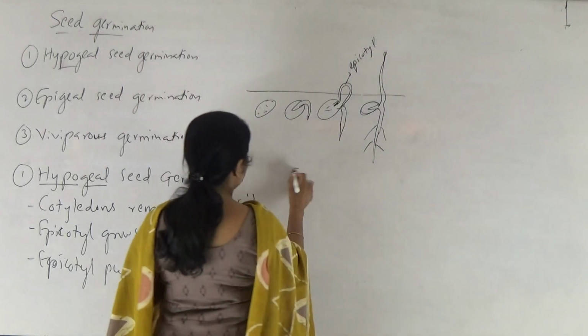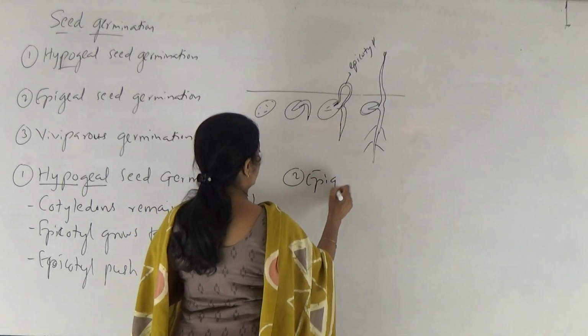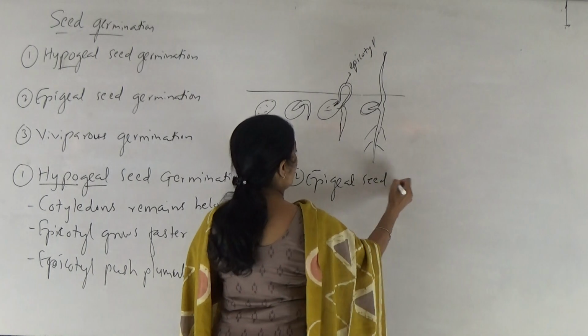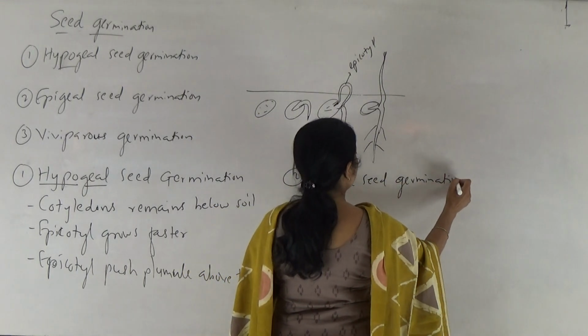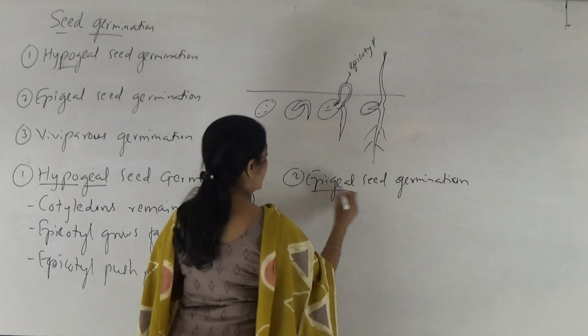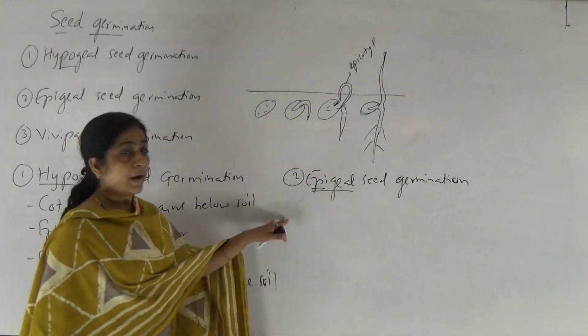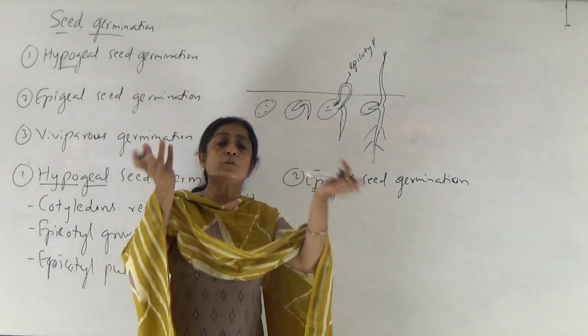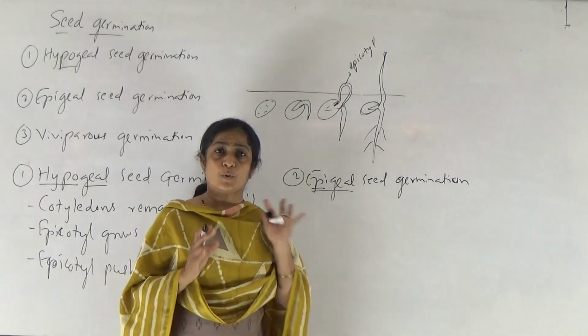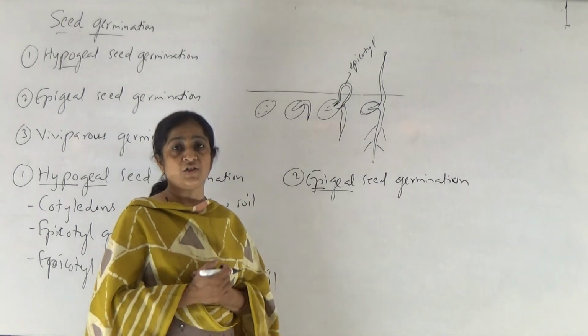Then the second type is epigeal seed germination. In case of epigeal seed germination, epi means above and geo means soil. When cotyledons come above the soil during seed germination, the process is known as epigeal seed germination.